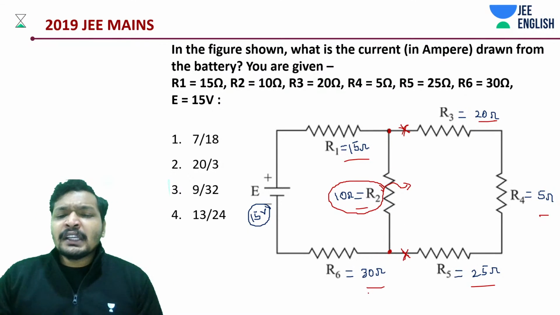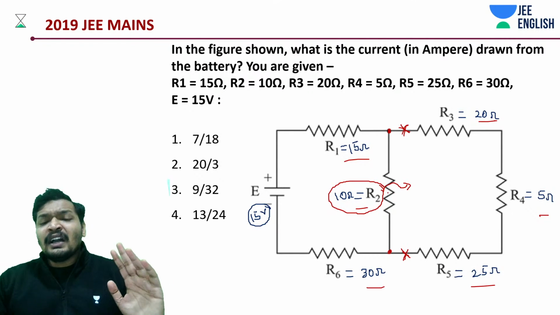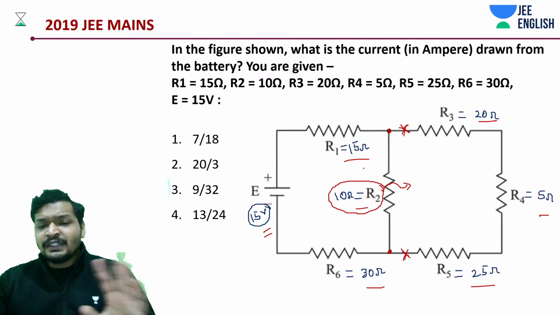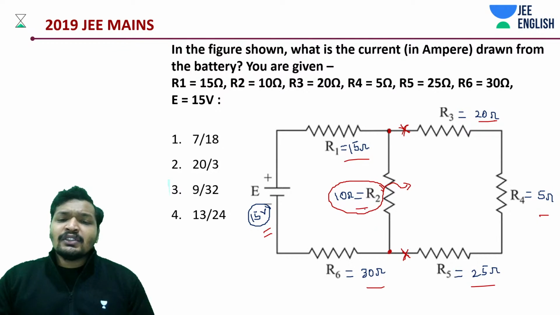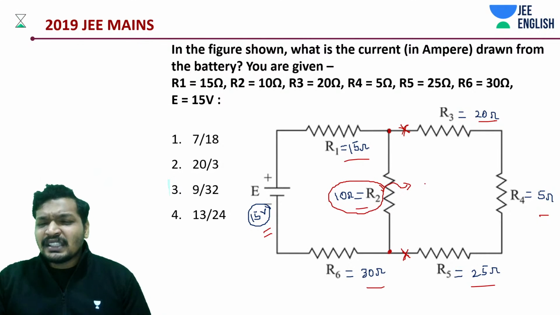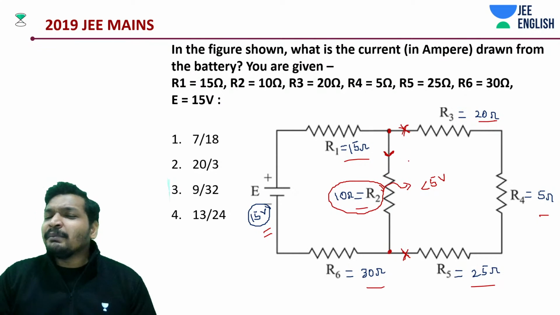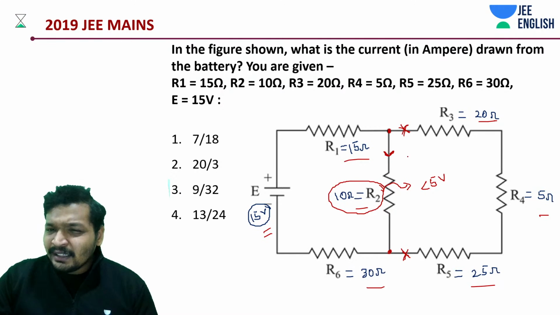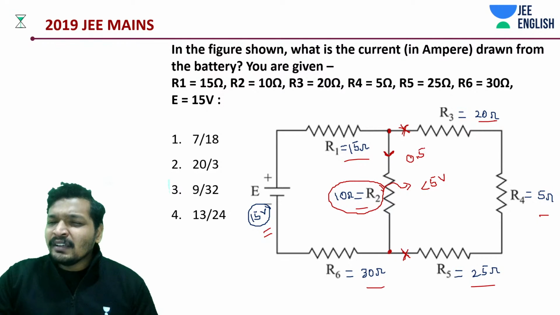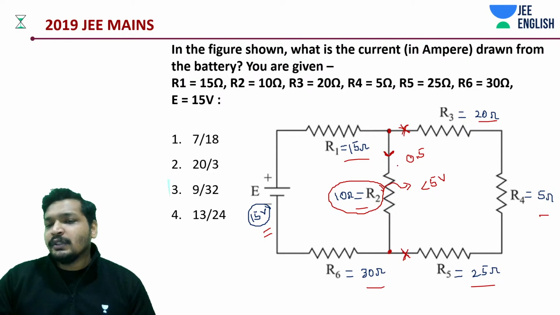I just forgot this network for a while just to find a shortcut. So this is going to be 15, 30, 45, 55. So among this 15 volts, even if these three resistances are present, this guy is not even going to have 5 volts. This R2 is going to have anything less than 5 volts. That means how much current should be flowing through this? It should be something like 5 by 10, so less than 0.5. In fact, less than 0.4. You can confidently state it's less than 0.4 actually. If you're observing it carefully, it's less than 0.5 amperes.